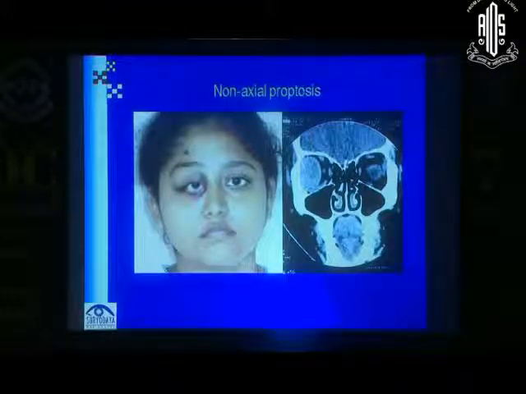This is a 17-year-old girl. She was about to appear in her boards. This swelling is there for 3 weeks. And it's confined to this area with displacement of the eye downwards and medially. Yeah, it's a lacrimal lesion, a lot of inflammation. I'll show you her scan. There's a huge mass in the lateral orbit. We did an incision biopsy. What do you think it turned out to be?